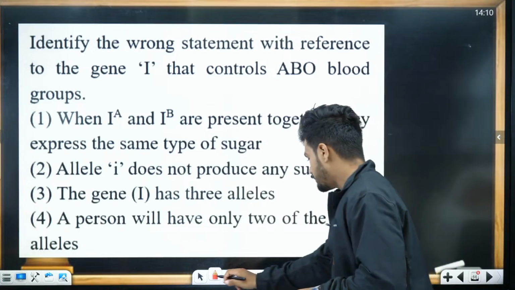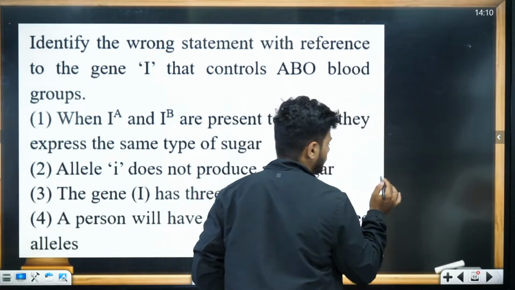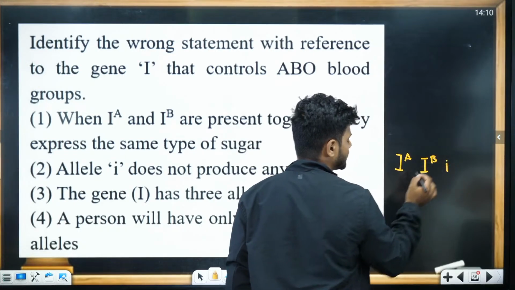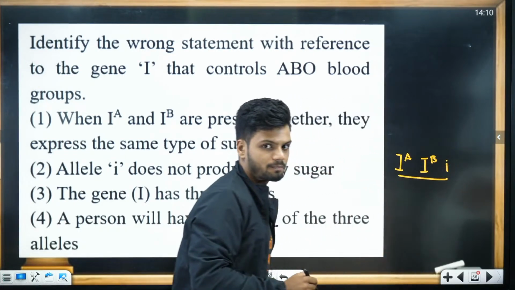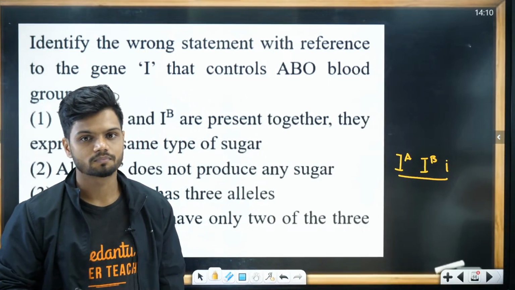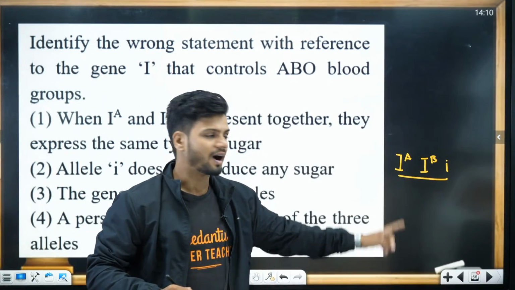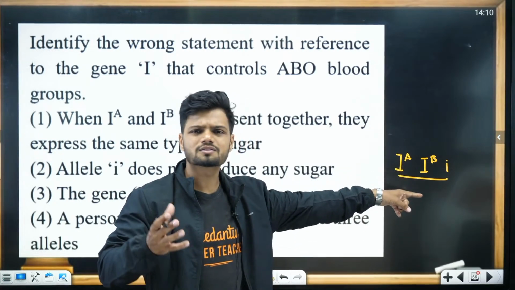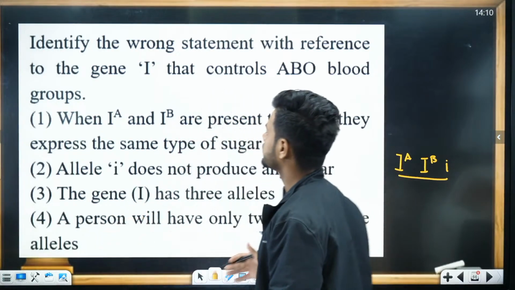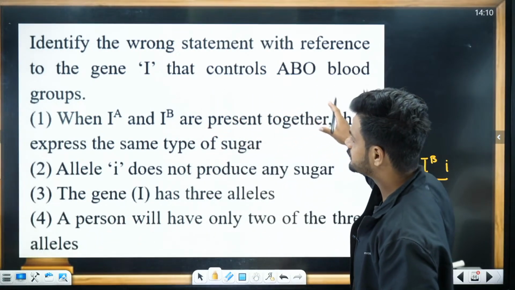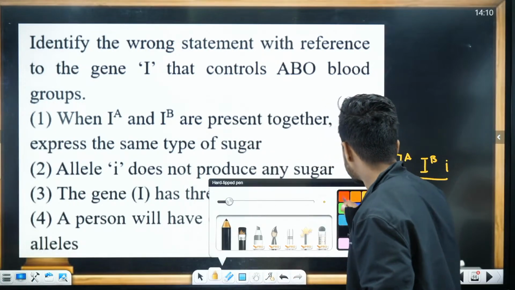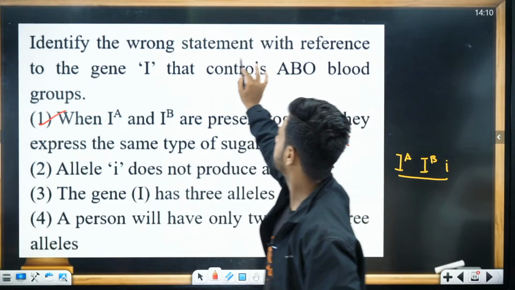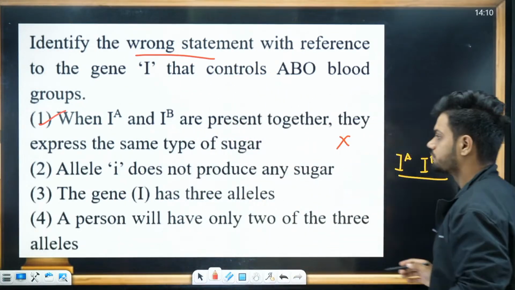See, all of you know in ABO blood grouping, we have IA, IB and small i. The major difference between all three is the sugar. IA and IB have different types of sugar. Small i doesn't have any sugar. IA and IB are present together. Do they express the same type of sugar? No. They express different types of sugar. This is the right answer. That is the wrong statement. Option number 1.